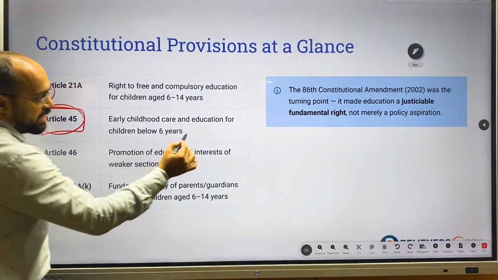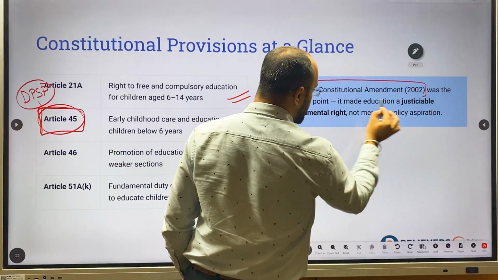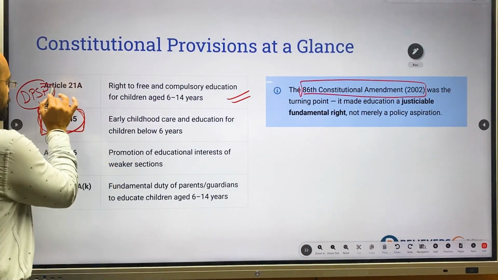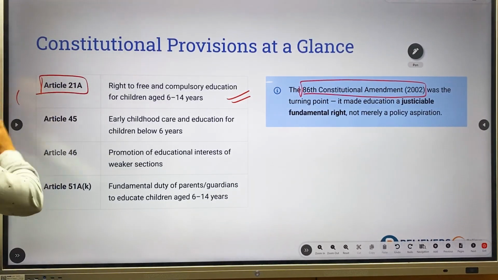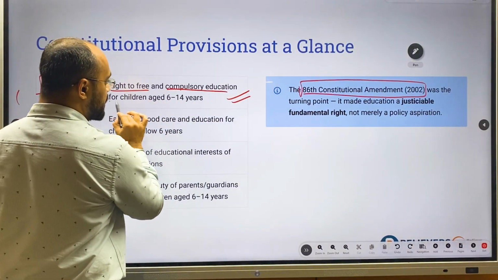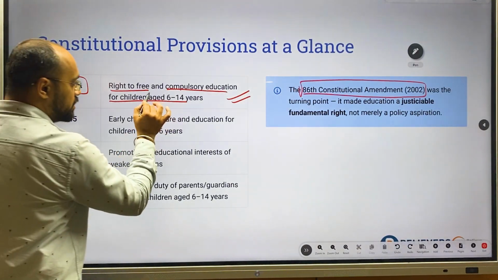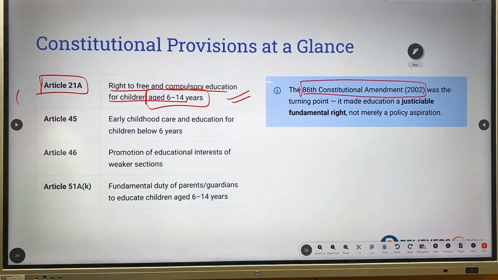It was made a fundamental right through the 86th Constitution Amendment Act of 2002, and a new article was introduced, Article 21A, which says free and compulsory education for children between the age of 6 to 14 years.